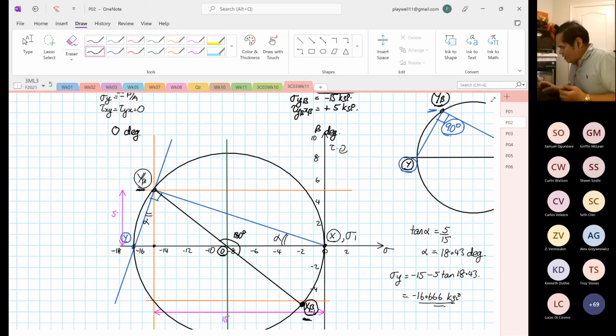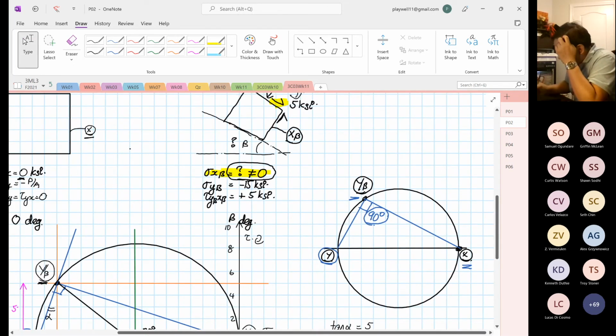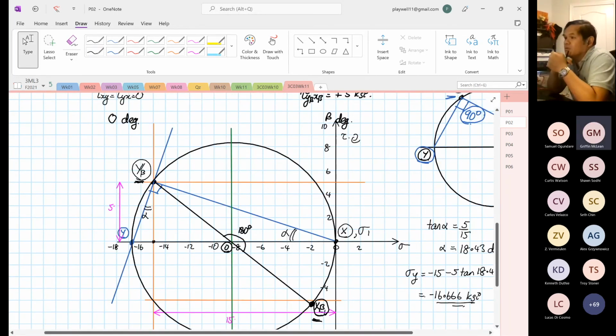Now the next question asked is, how are we supposed to draw our circle if we don't have the center for our compass? I'll just show you how. You have the center there. It's 16 divided by 2, right? 16.666. But I only know 16.666 divided by 2 because I know where this point is, and